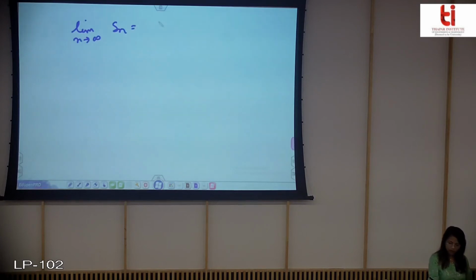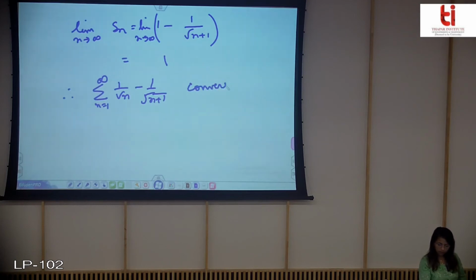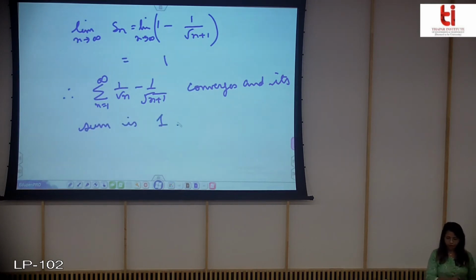This will be equal to 1, and therefore our given series converges and its sum is 1. Okay, so now let's do a few more questions on this telescoping series so that you get the concept clear.